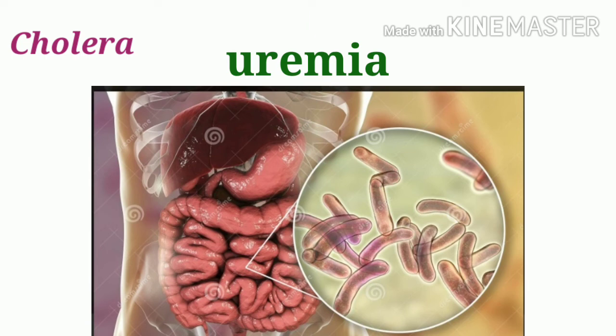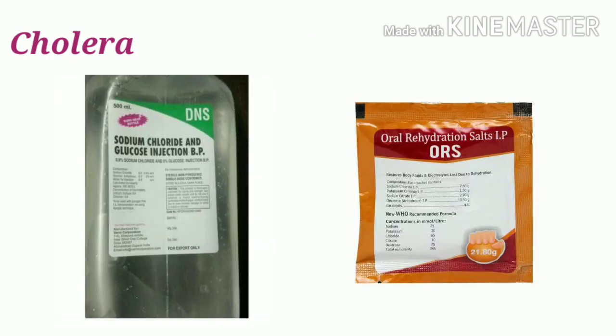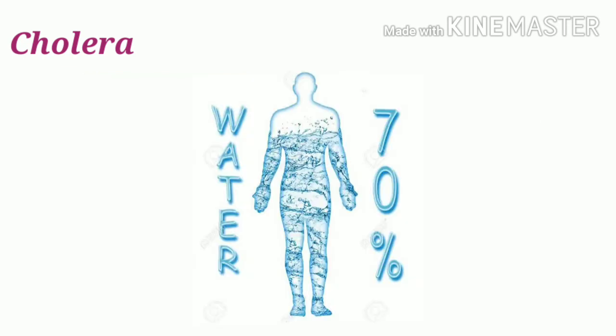The immediate treatment is to replenish water in the body of the person by glucose saline drip or by giving the ORS solution, that is, the oral rehydration solution, through the mouth. This helps the patient to regain the water and salt balance in the body and also to prevent dehydration caused by excessive vomiting and watery stools.